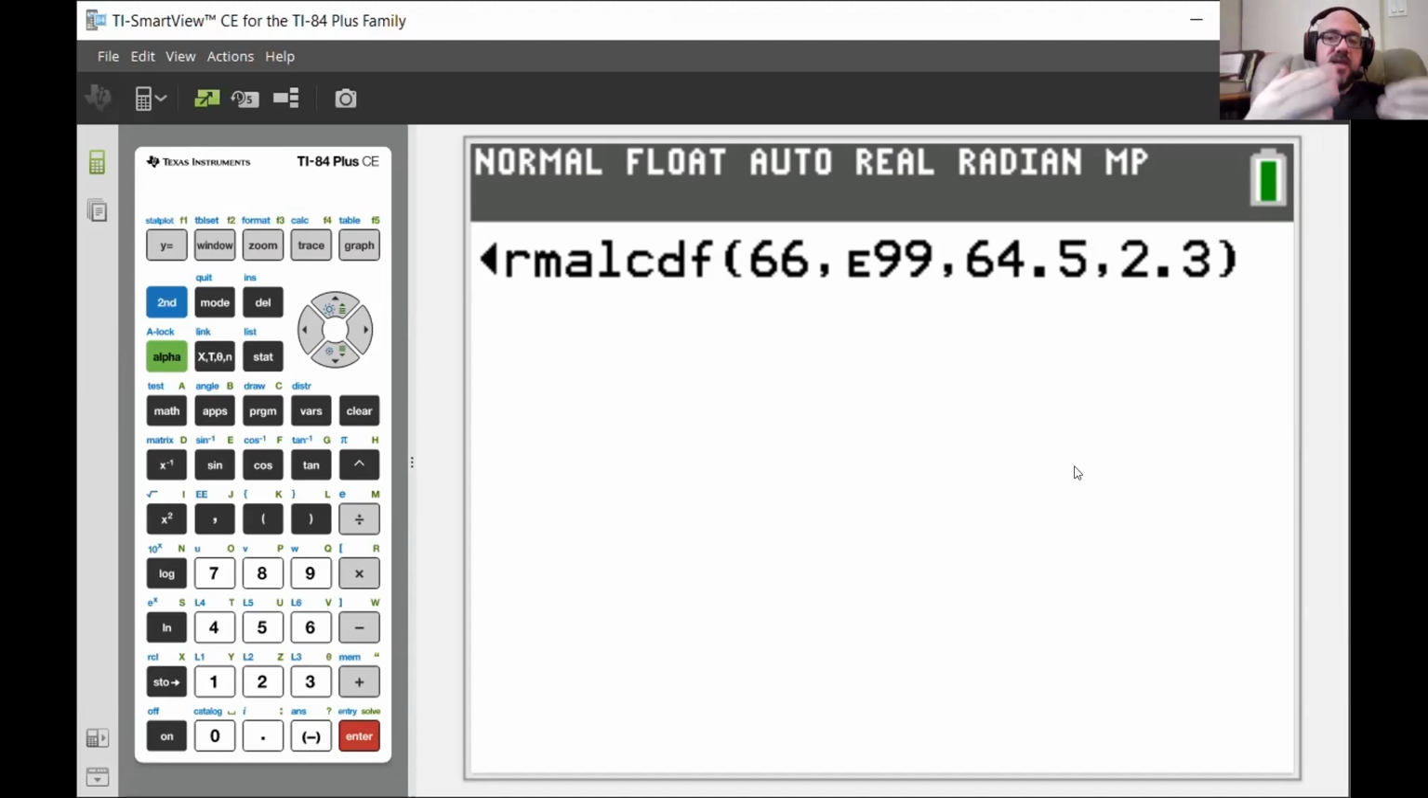If your calculator didn't give you that screen that I just had, which the old ones don't, it just gives you normal CDF left parenthesis, you have to type that in. You have to type it in that order, A, B, mu, sigma. That's actually how I got used to doing it. That new screen is pretty nice for me, but this is the way I learned.